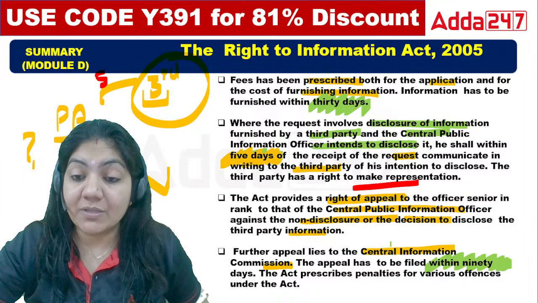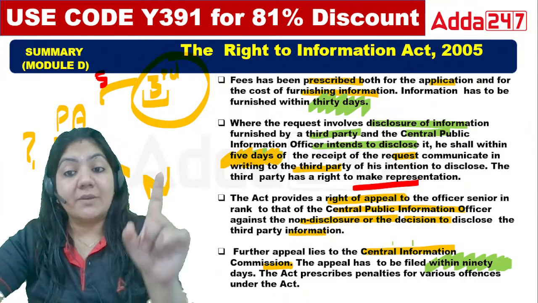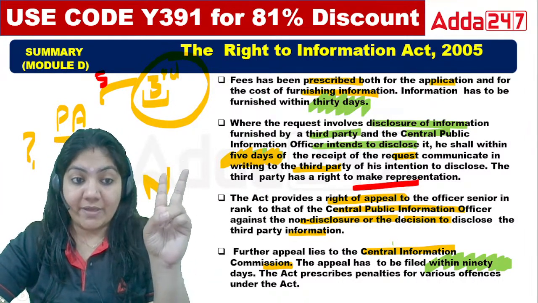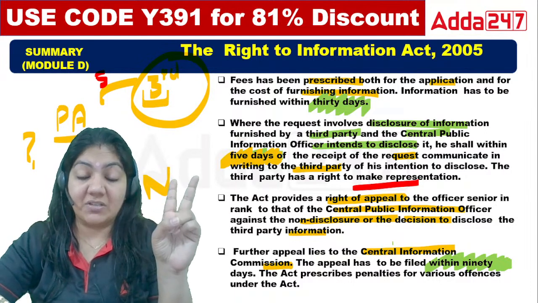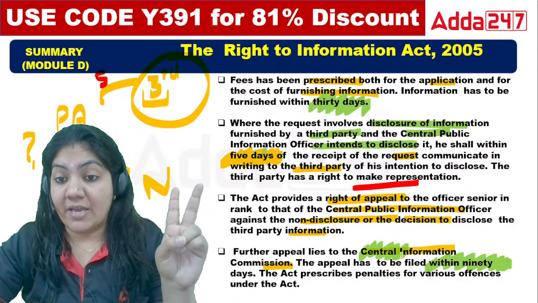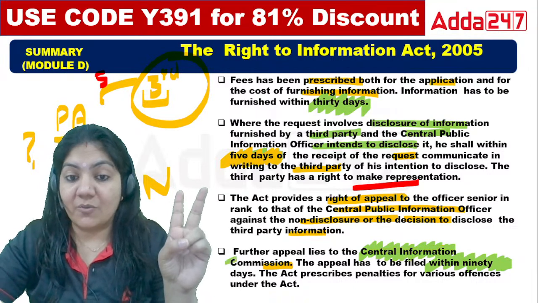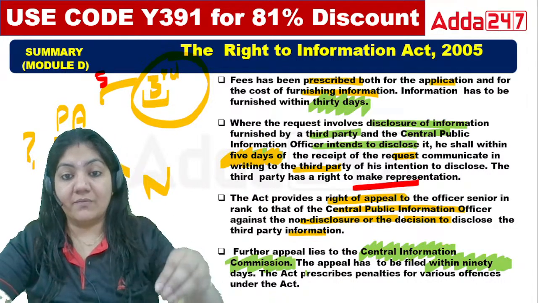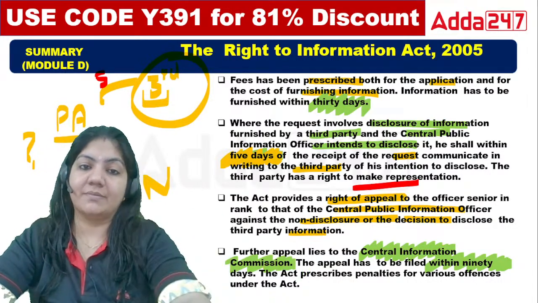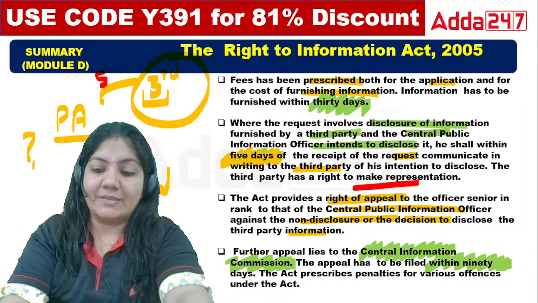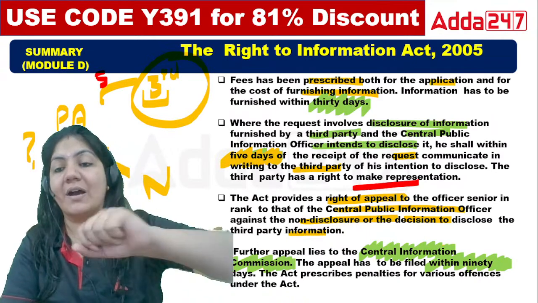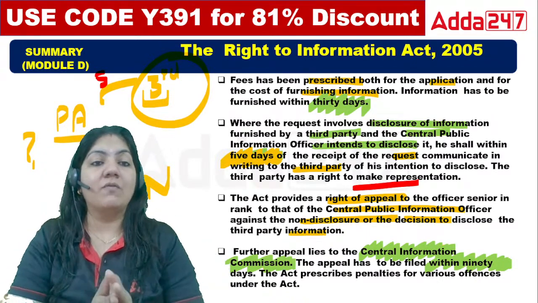An appeal lies to the Central Information Commission. Two points very much important. So today we have done so many important things. Appeal lies to the Central Information Commission, and the appeal must be filed within 90 days. That's it. So class, this is all for today's class. Tomorrow we will do the questions of RTI. Okay. So that's all for today's class.